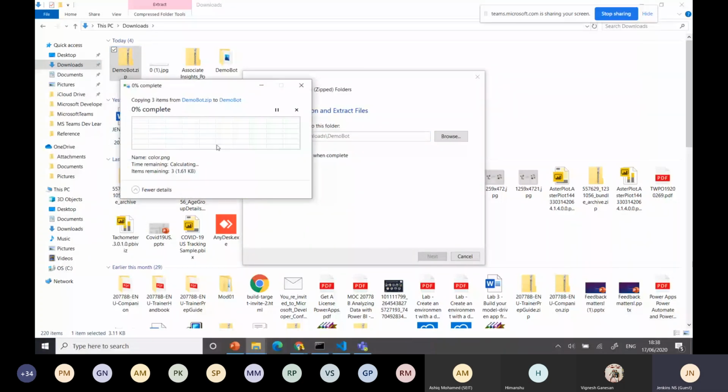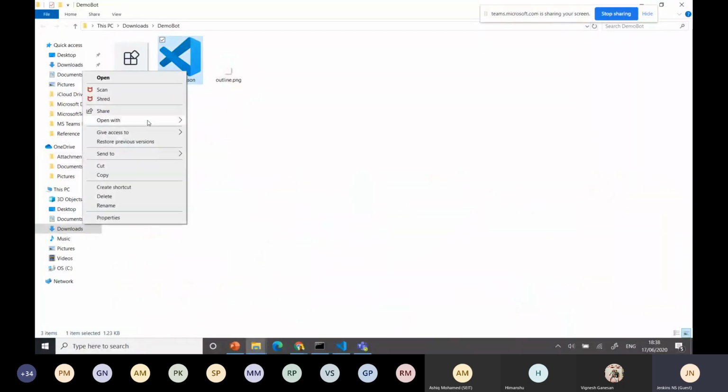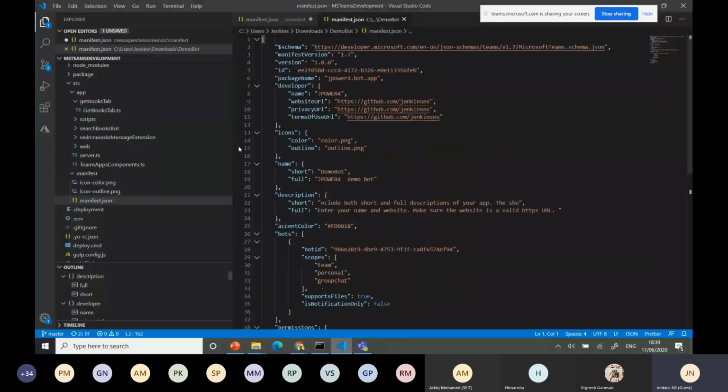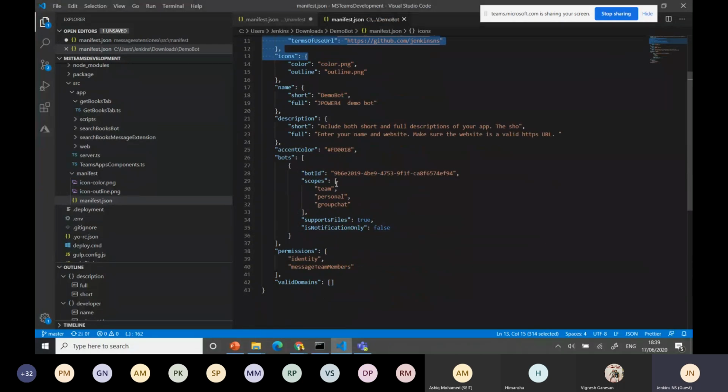It has three files. One is the manifest and two icons. You can see the manifest. I'll open it here in Visual Studio Code. You can see whatever I entered: the ID, package name, everything is available, the icons, names, description, right? I added the bot. That's it. Added the bot, right?